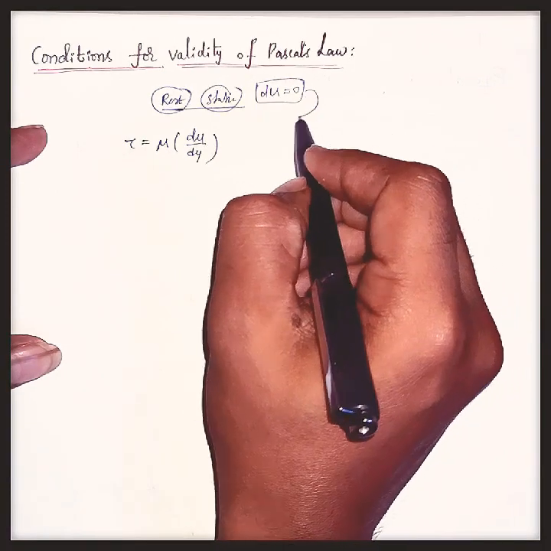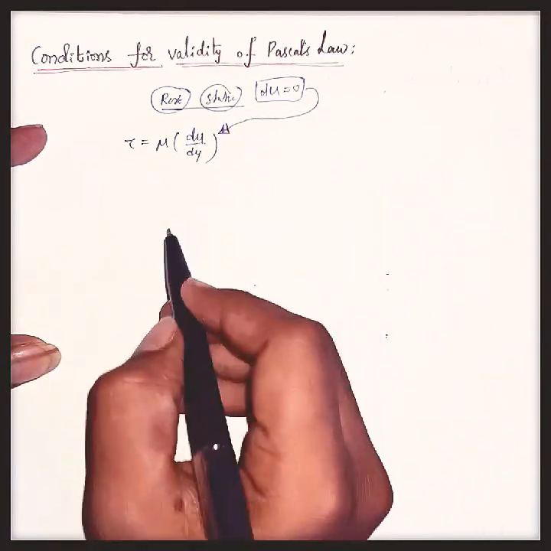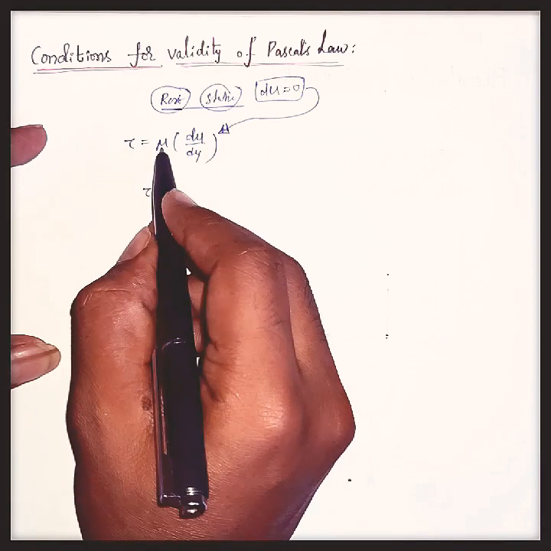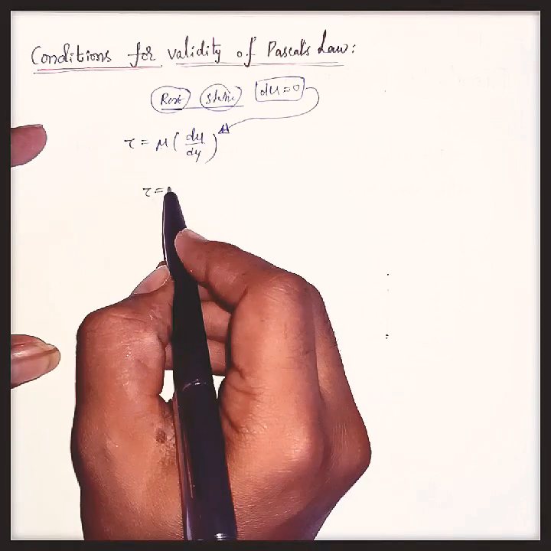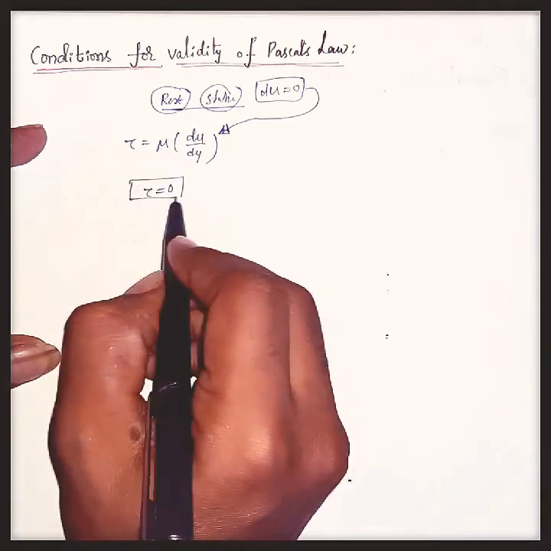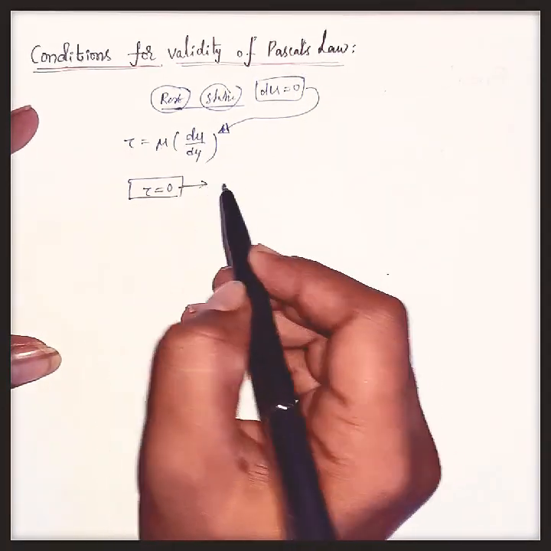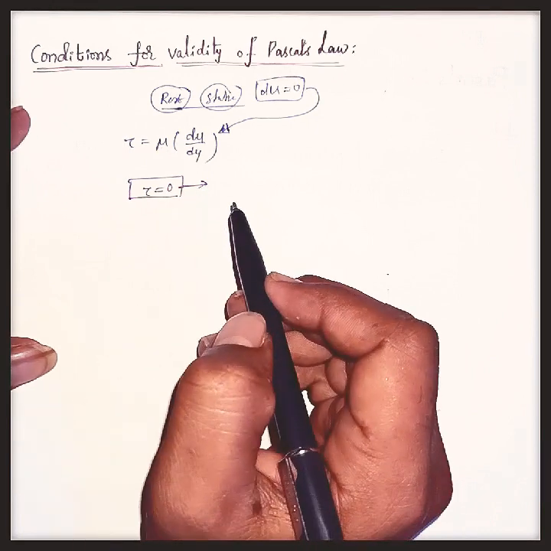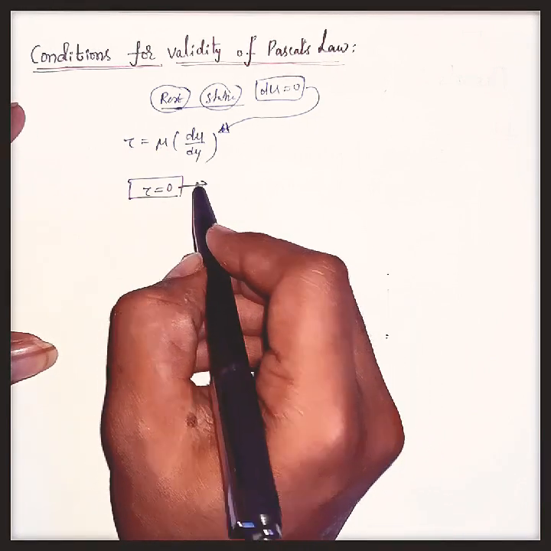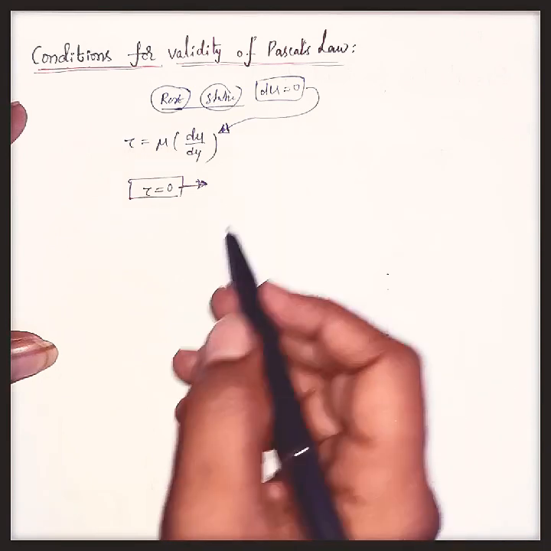If we substitute du equal to 0 in Newton's law of viscosity, what will happen? Tau equals mu into 0. Something into 0 is nothing but 0. So, for Pascal's law to exist, the shear stress of that fluid must and should be 0. This is the most important condition to satisfy Pascal's law.